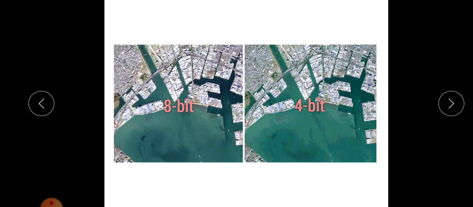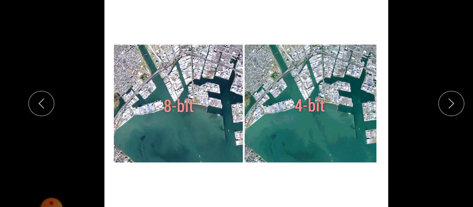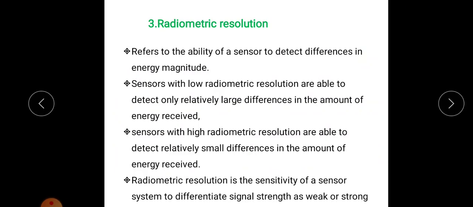That's about radiometric resolution. So these two images show how we can identify the energy: an 8-bit image and a 4-bit image. If the sensor has low radiometric resolution, we can identify only large differences in energy, and if it is of high radiometric resolution, we can identify small differences in energy.